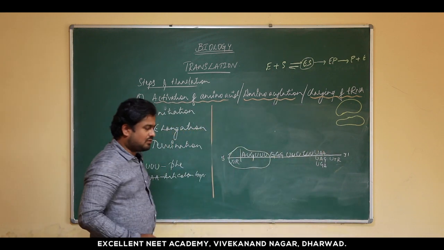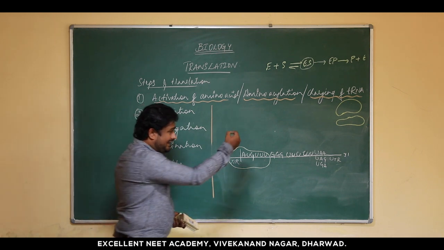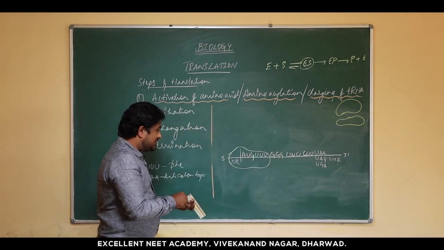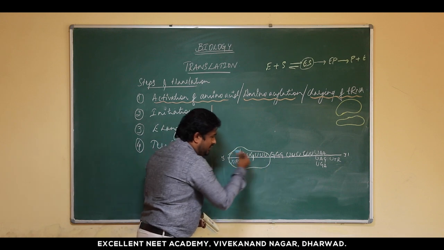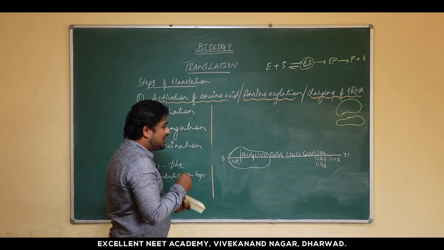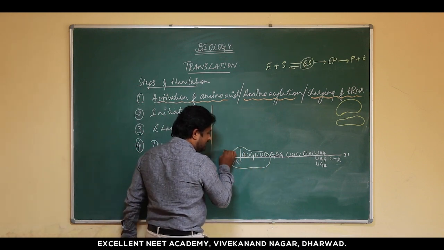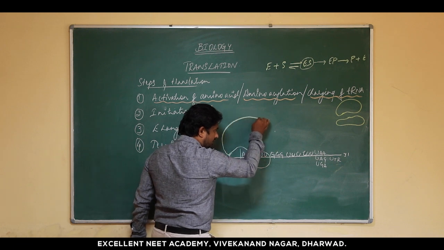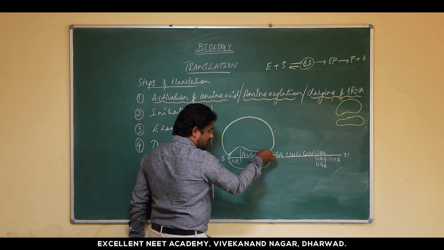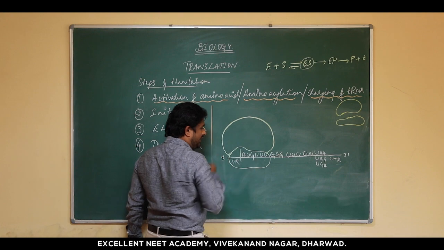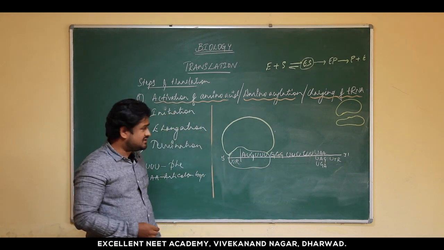So these are some of the codons which are there. So we need to bring the specific amino acids as per the codon. Now the smaller subunit comes and binds. As soon as the smaller subunit binds, the larger subunit also binds and it forms a ribosomal complex.